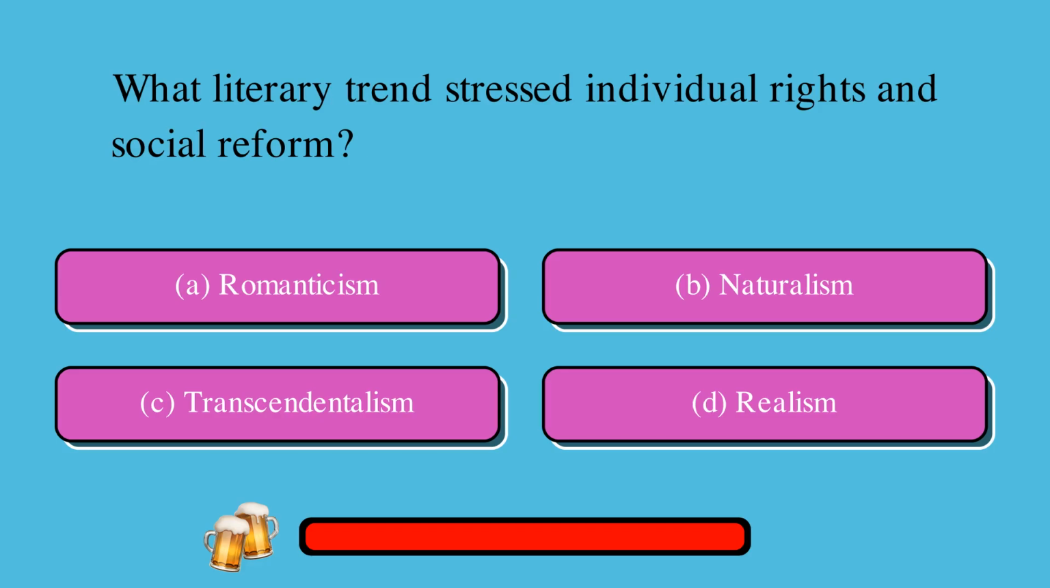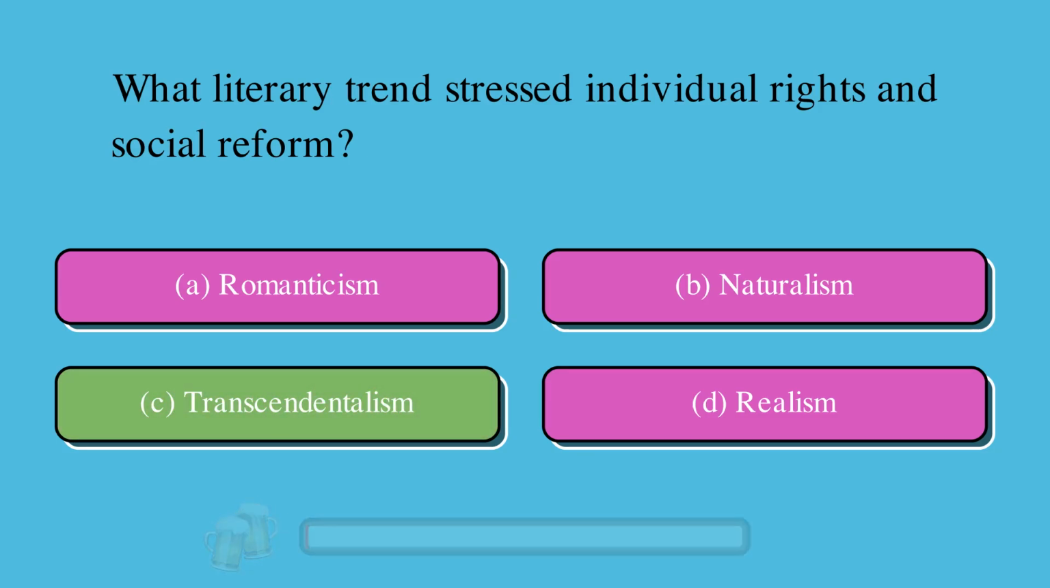What literary trend stressed individual rights and social reform? A. Romanticism, or B. Naturalism, or C. Transcendentalism, or D. Realism? The correct answer is C. Transcendentalism.